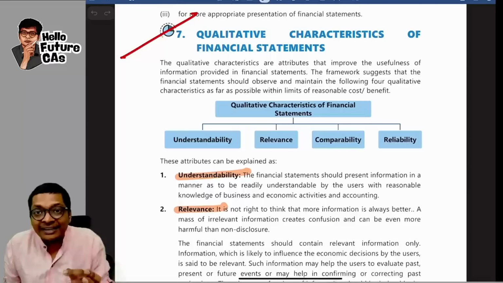Understandability, relevance. Under relevance you have timeliness and balance between benefit and cost, reliability and comparability. I'm not explaining this. You know where to find this in your ICAI study mat. First chapter it is there, guys. These two questions. Then the next three questions are there in our Module 1, Introduction to Accounting Standards. In that chapter it is there.